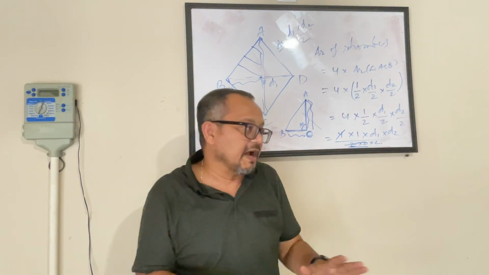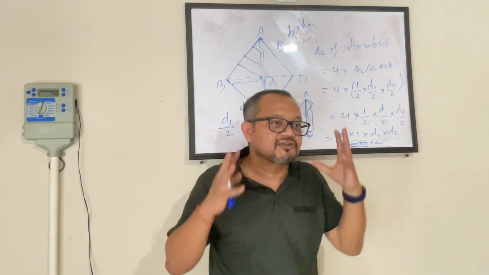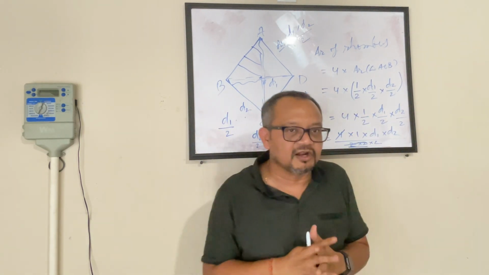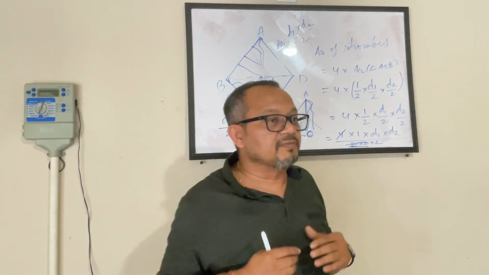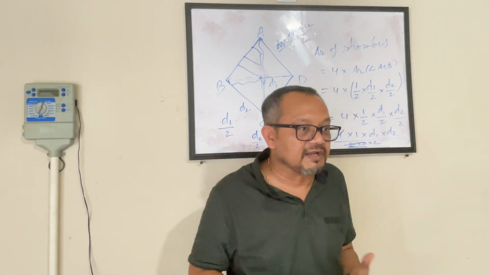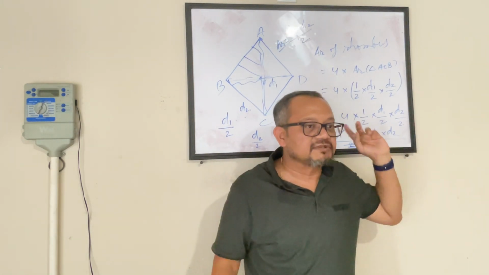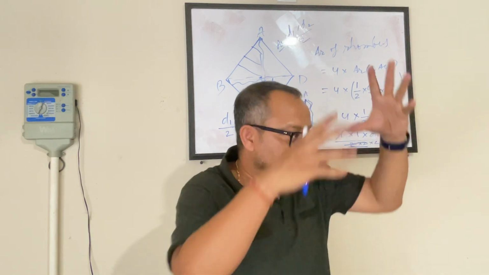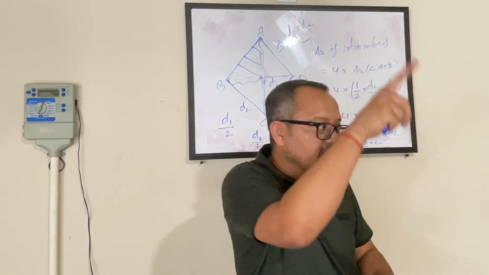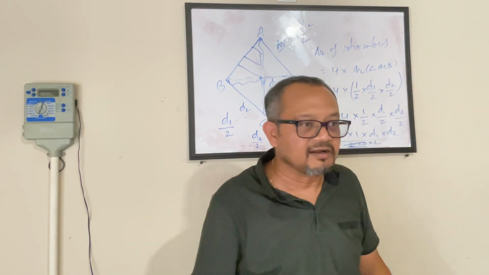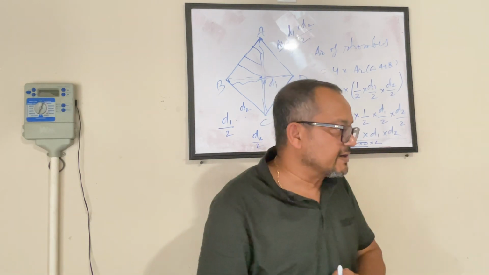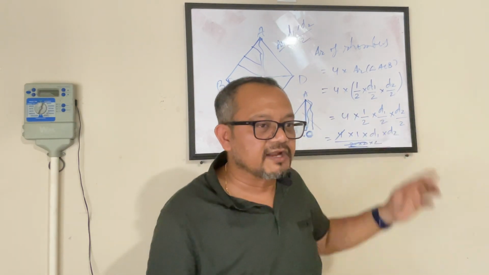That's what we proved. I am not asking you guys to memorize. I am just asking you guys to appreciate what we have learned. And tomorrow if you have to find it out by yourself, you don't have to spend so much time. Just because you remember the properties, you will look at it and find 4 times the area of one right angle triangle, and that is how you will get it.